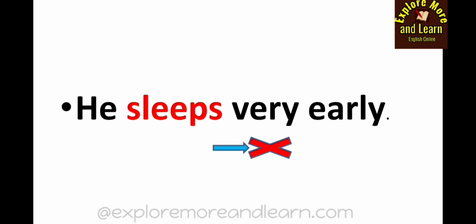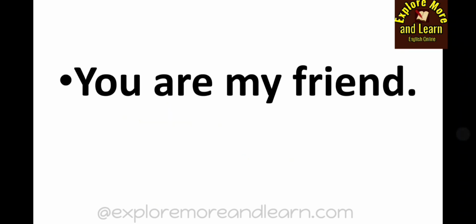Okay, got it? And you can check it, like, can you change it into passive voice? It's not possible. That is another way to check whether the verb is a transitive or intransitive verb. This is a tip which I am giving to you. Okay, remember that. Alright, let's take another example. You are my friend. Here what is the verb? Are. This is the to-be form of a verb, which is related to being something.